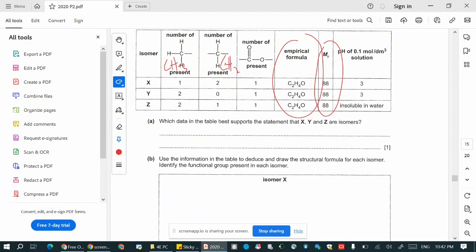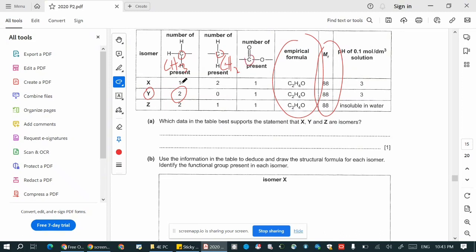Now, for example, for Y, it has two CH3, but it doesn't mean that these two CH3 are next to each other. This is something you have to bear in mind. Also, some information is missing. For X, one CH3 means one carbon, two CH2 means two carbons, and one COO means one carbon.